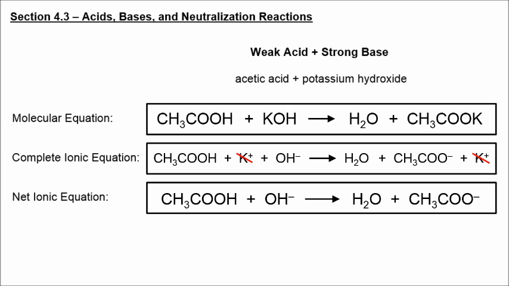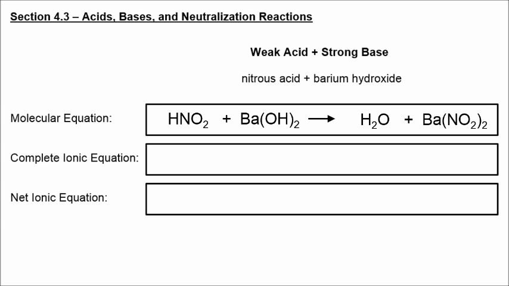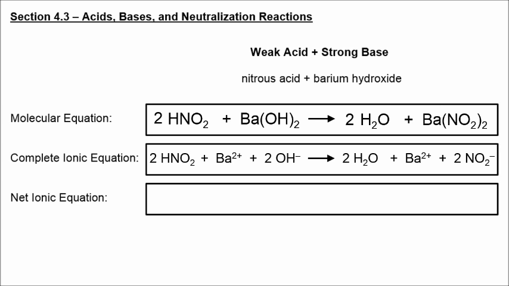Alright, our next example of a weak acid and a strong base: nitrous acid, so HNO2, and barium hydroxide, Ba(OH)2. It produces water and barium nitrite. We do not break up nitrous acid because it is a weak electrolyte. We do break up the soluble barium hydroxide, and we also break up the soluble barium nitrite.